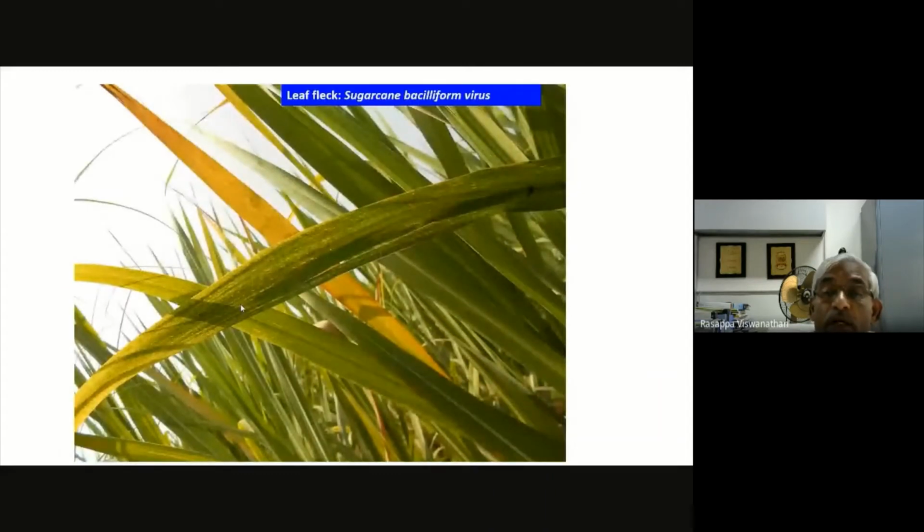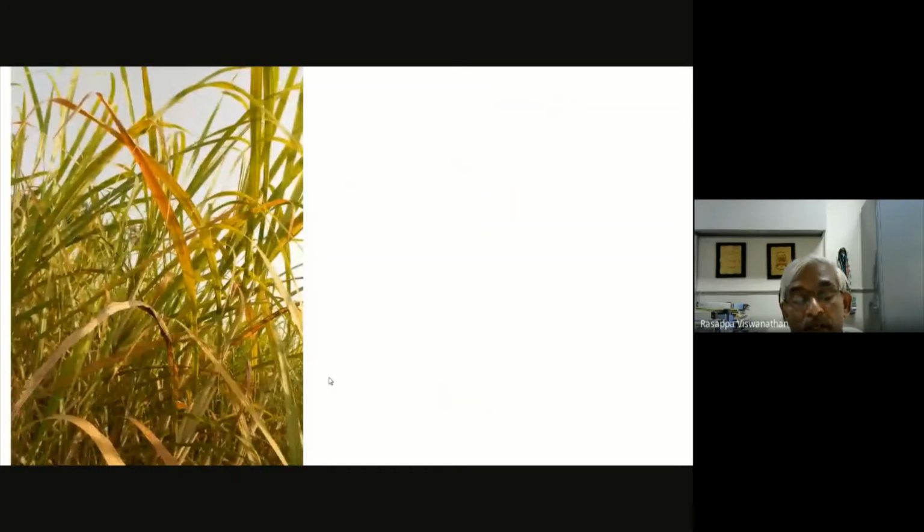So coming to the other virus, the least known virus, leaf fleck caused by sugarcane bacilliform virus. This was reported long back from SBI. In 1996, I reported the virus based on electron microscopic studies. But after that, limited work has been done, and recently we have completely characterized the genome of the virus, sugarcane bacilliform virus. And I found this disease occurring throughout the country. No place is free of the virus, including our reserve plots.